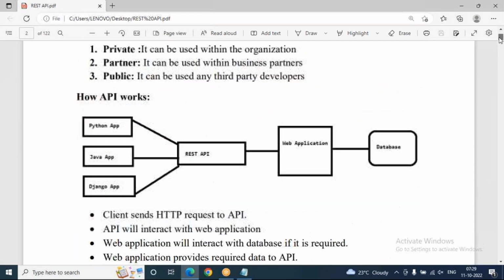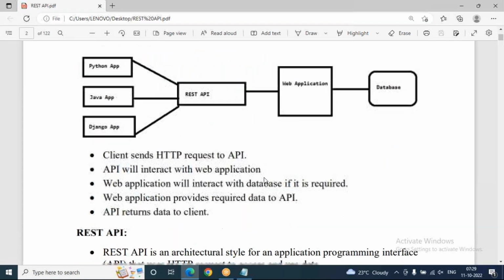Django REST framework. Now you can see how an API works. This diagram clearly says that there are different types of applications: a Python application, a Java application, a Django application. These applications can communicate with the REST API. The REST API can communicate with the respective web application. If this web application needs any data from the database, it can communicate with the database. That's what you can notice here.